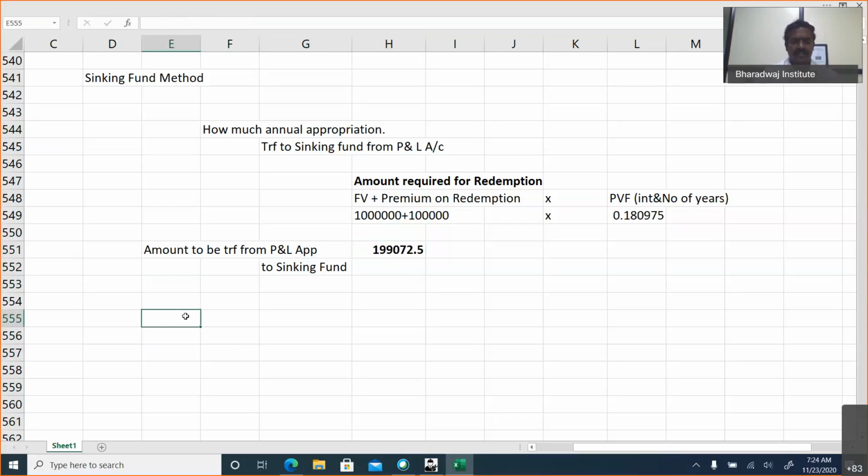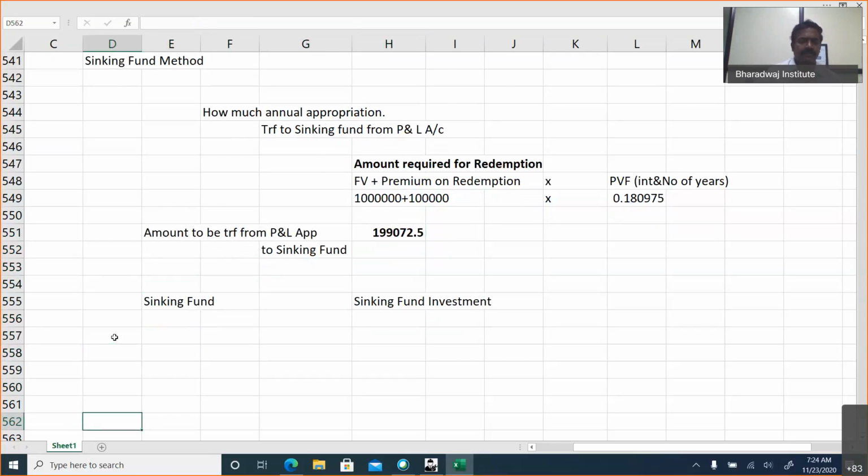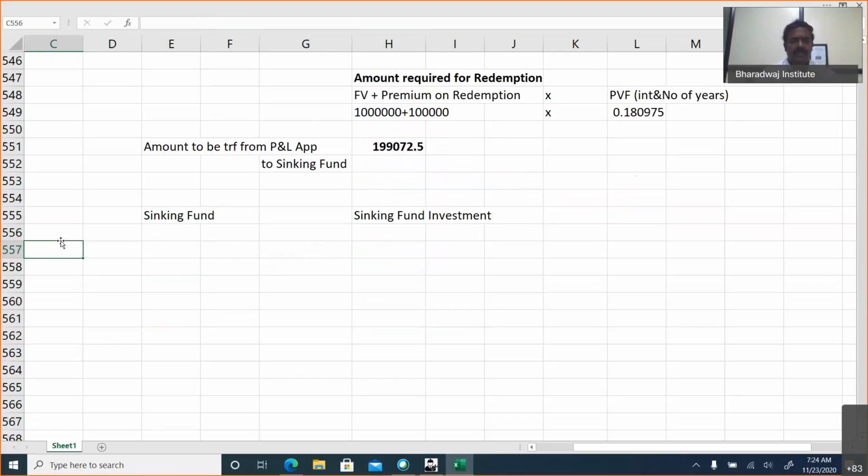Now we'll have a sinking fund and sinking fund investment, nothing but the debenture redemption fund and debenture redemption fund investment. No need of preparing an account. First year, how much will be appropriated? 19,000, this one. And that will be invested. First year investment will be this much.